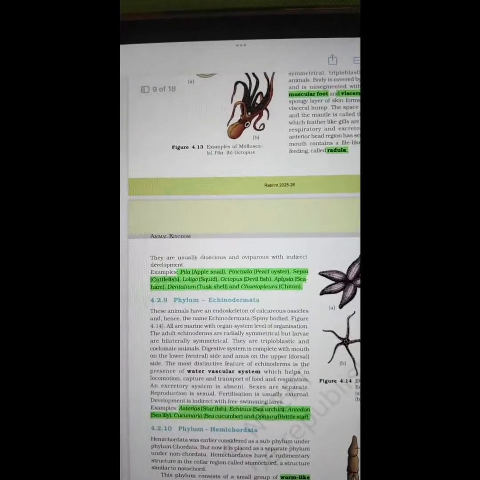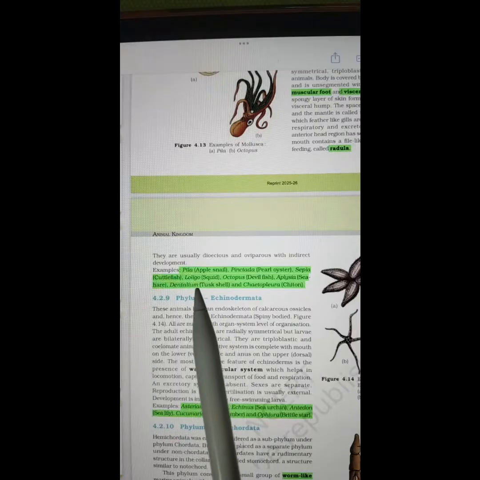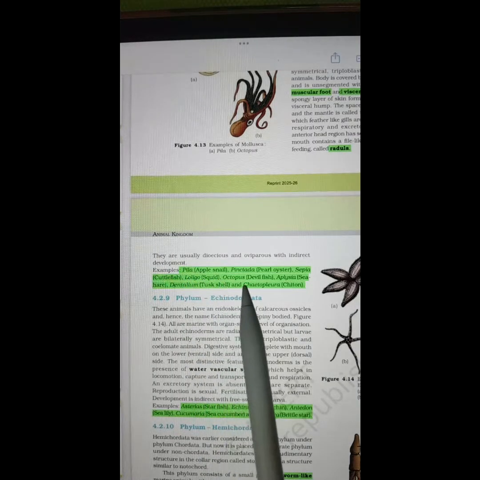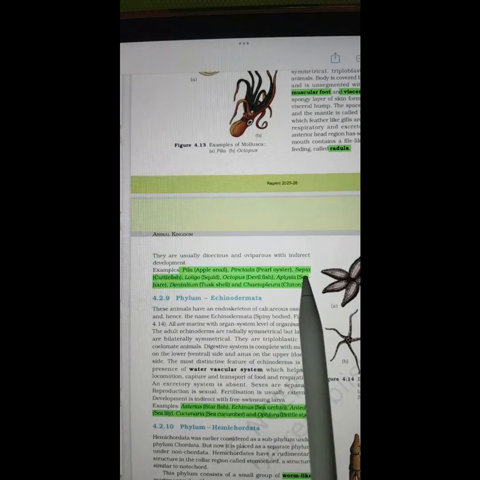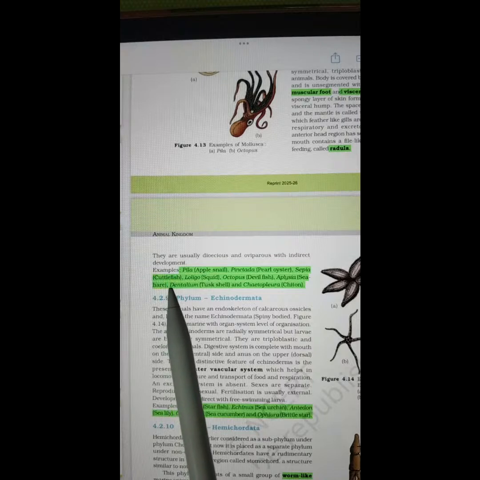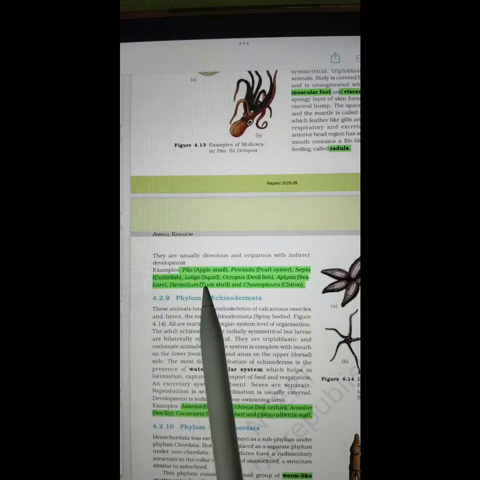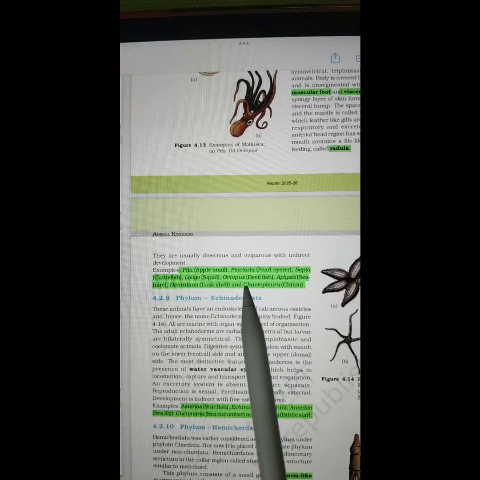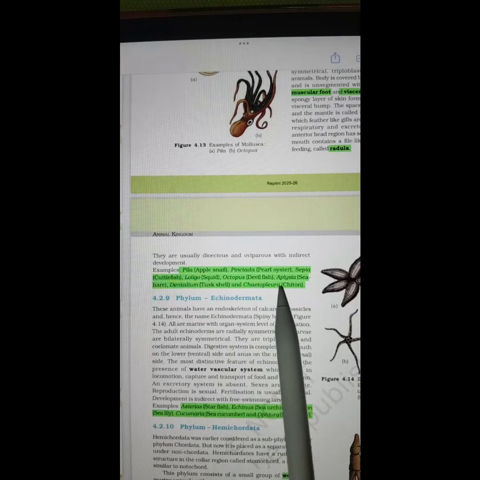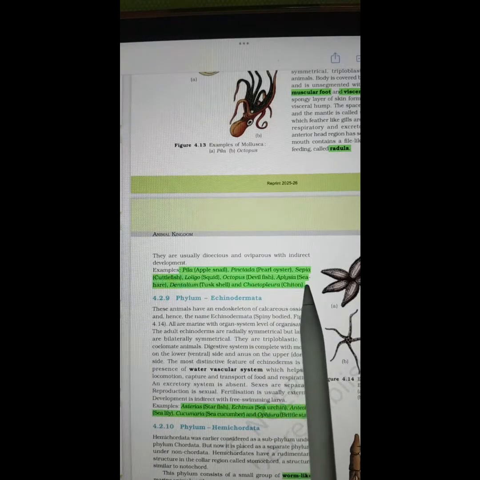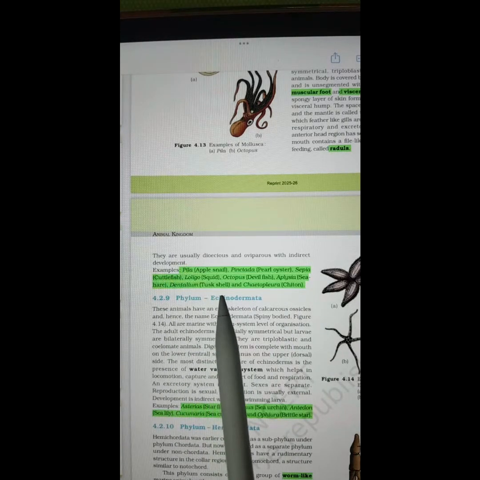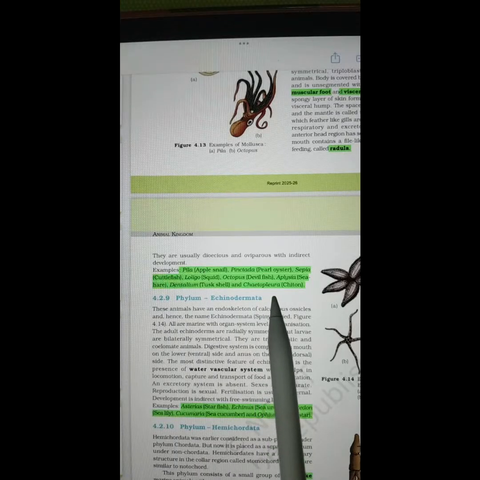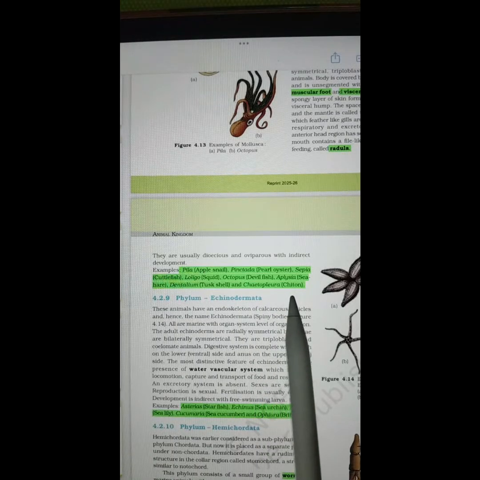Next, the members of the phylum Mollusca are Pila, commonly known as apple snail, Pinctada, commonly known as pearl oyster, Sepia, commonly known as cuttlefish, Loligo, commonly known as squid, Octopus, commonly known as devilfish, Aplysia, commonly known as sea hare, Dentalium, commonly known as tusk shell, and Chaetopleura, commonly known as chiton.